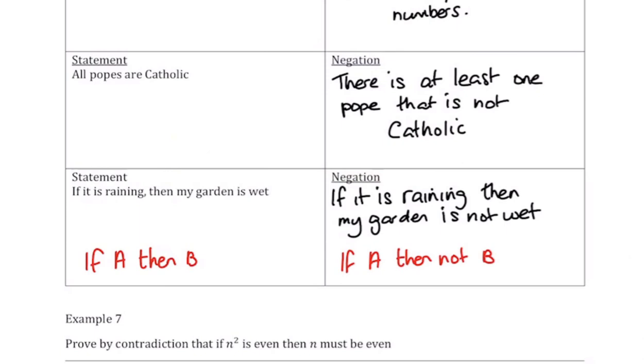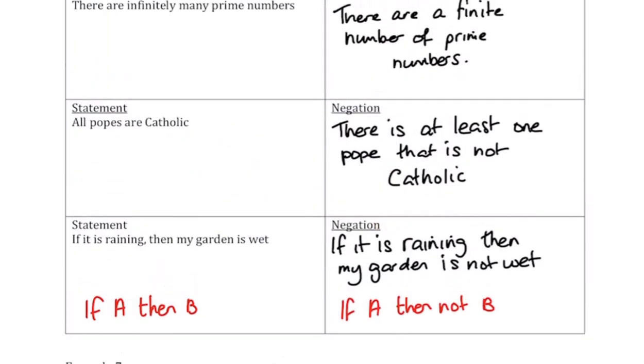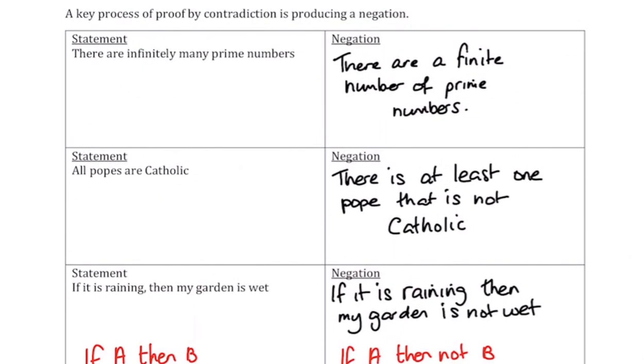Okay, so those are usually the three types of negation statement that you need to come across when you're doing proof by contradiction. The first one: there are infinitely many prime numbers, so there are a finite number of prime numbers. The second one: the negation of something that says all is there is at least one that's not that.